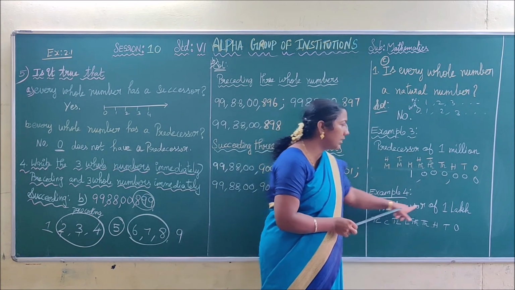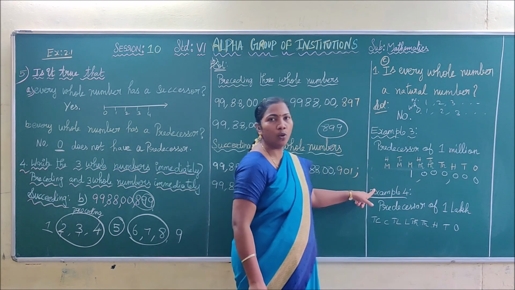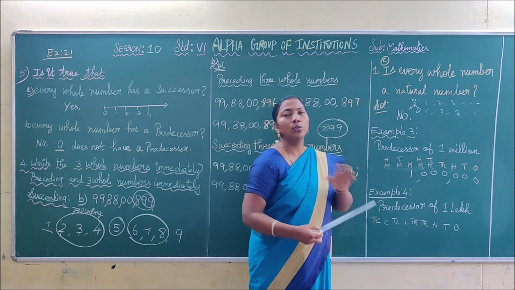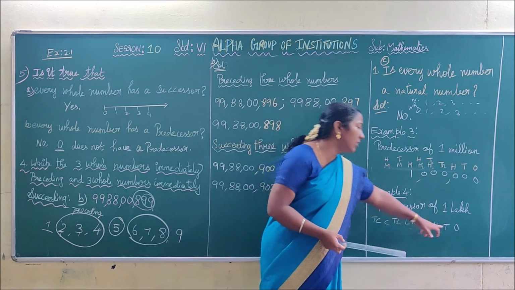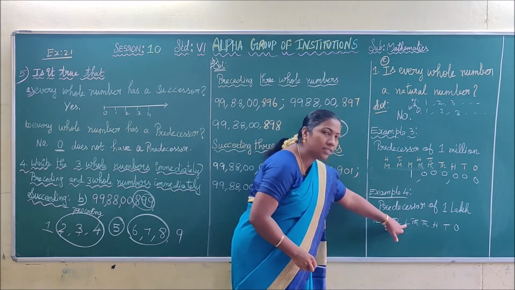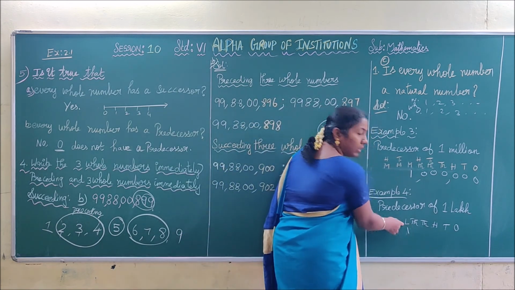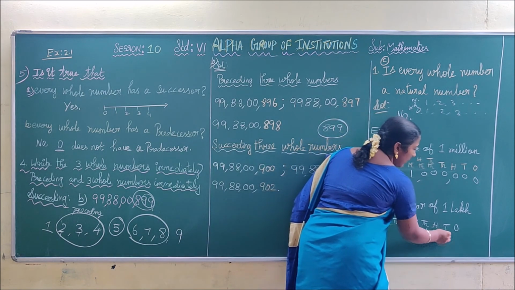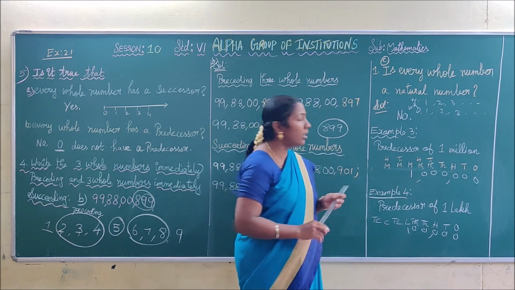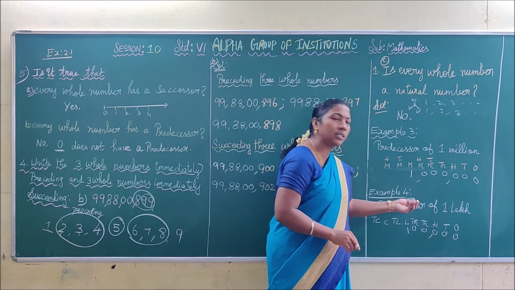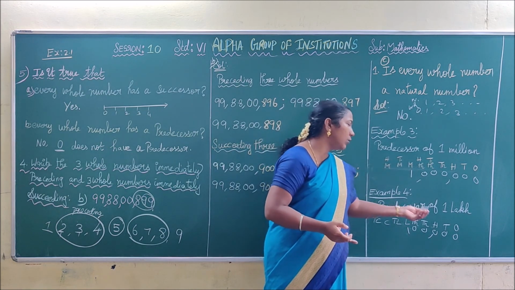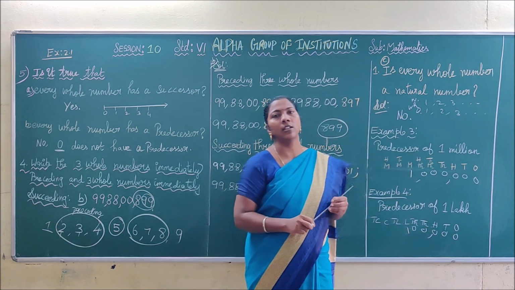Similarly, you have to write the predecessor of 1 lakh. This is your example 4. If you know what 1 lakh is, write the 1 lakh as it is. Those who don't know how to write 1 lakh, you have to write the place values as in the Indian system, and then choose the lakh place value. Write the 1 straight in that place value and add 0 to the remaining places, and you get 1 lakh. Similarly, you can find 10 lakh, crore, 10 crore like that. Okay. In the question they are asking predecessor or successor. I think it is successor. Successor means you have to add 1 and predecessor means you have to subtract 1. Okay, it's clear, children. Thank you.